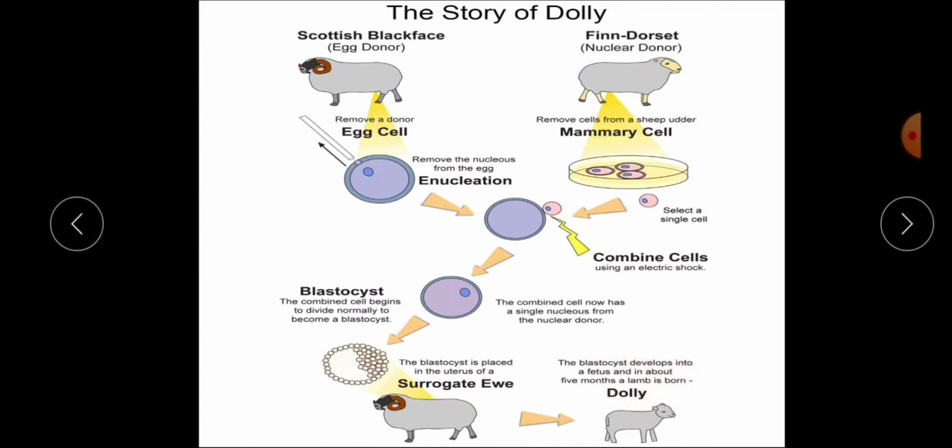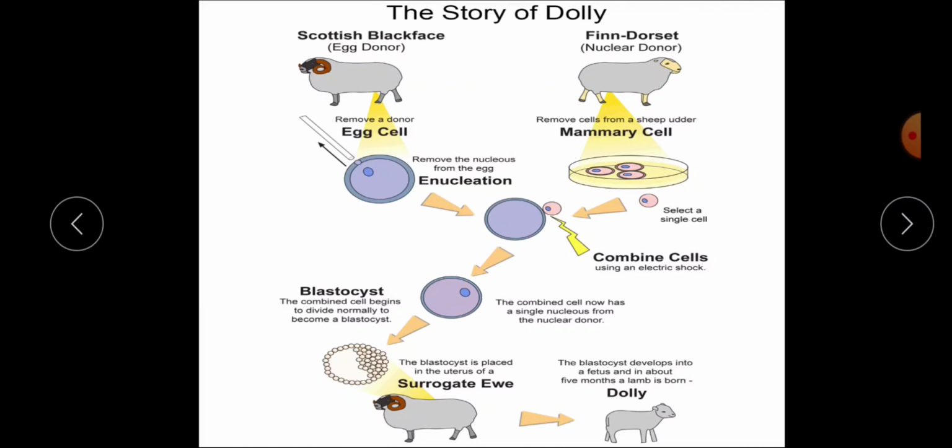But you will be shocked to know that even though the Scottish Blackface gave birth to Dolly, she doesn't look anything like the mother who gave birth to her, but she resembles Finn Dorset completely. Why does it happen? Because, as we have discussed in earlier chapters, the nucleus contains the genetic material, like DNA or chromosome, and the genetic material contains each and every information on how an organism is to be, like how it will look, how it will perform various processes, what color it will have, what type of hair texture it will have.